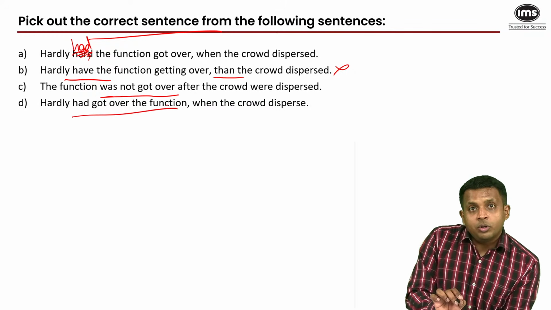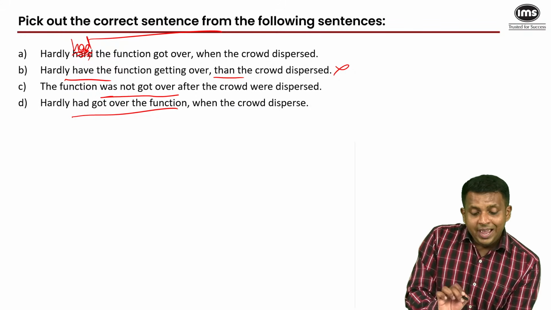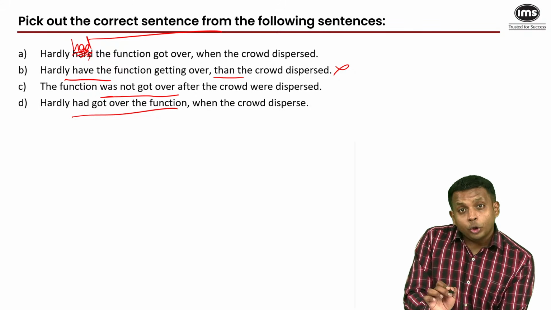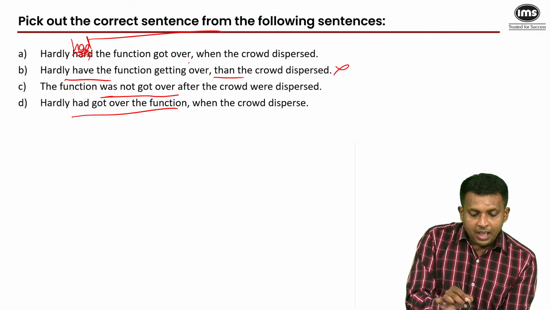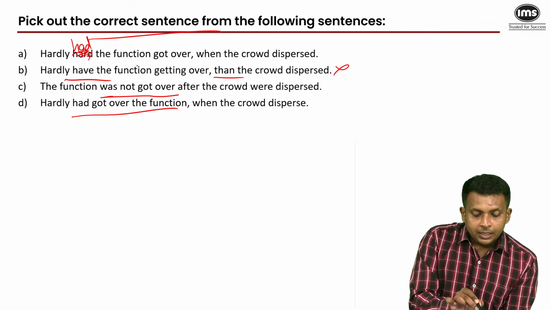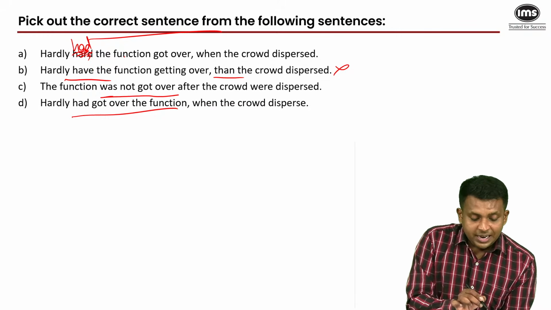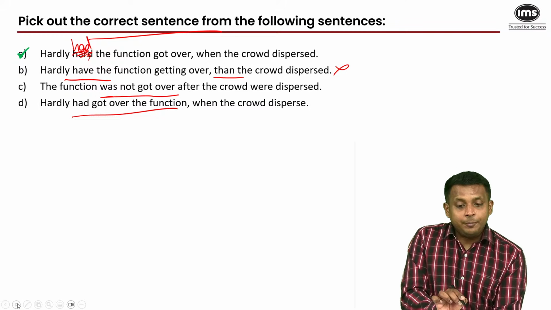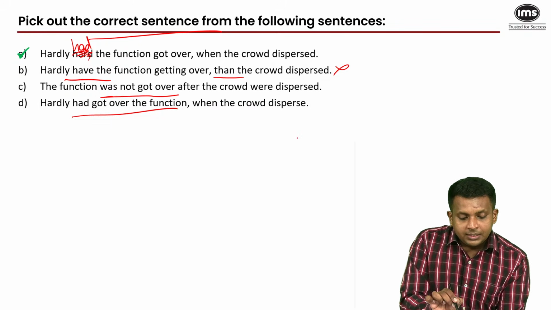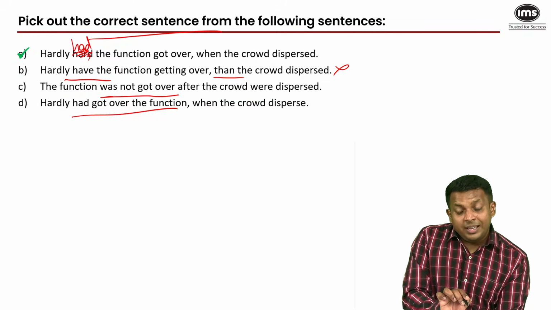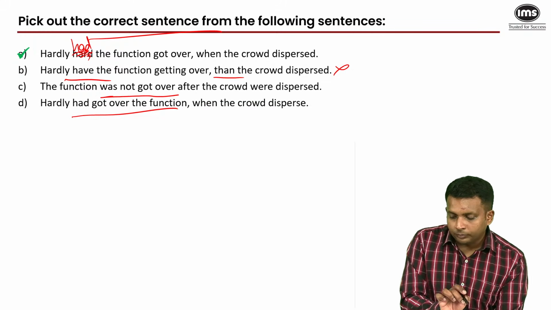Here the order of the words is incorrect. Hardly had the function got over. That would have been correct, but the order is all wrong. But hardly has to go with when. And all the words are in the right place only in A. So we can eliminate B for than, C and D for the incorrect order of words.